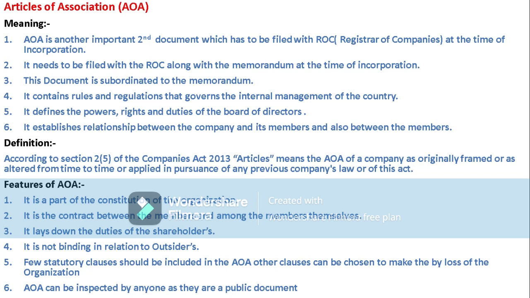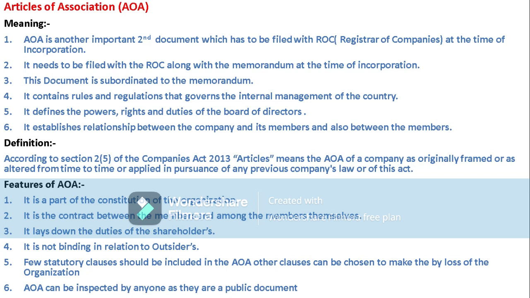It is in the hands of the board of directors and shareholders. If they want to change any articles, they can do so by a resolution of the directors and shareholders. They can change the internal powers, rights, duties and responsibilities. Everything can be changed or altered, but with a resolution, within the internal management.